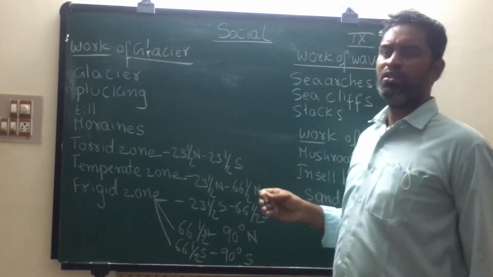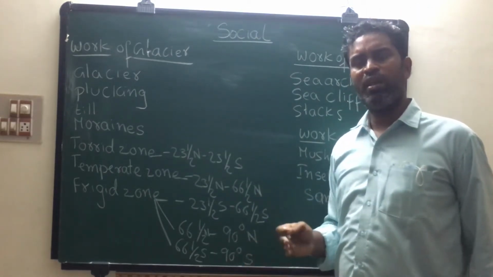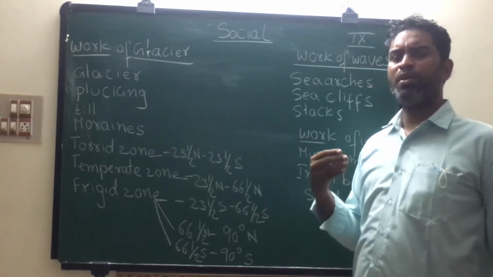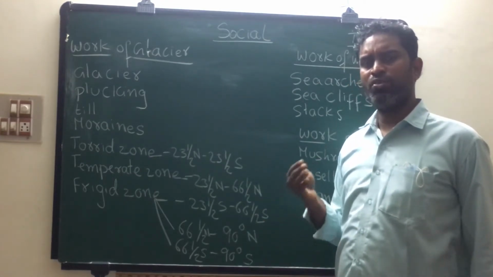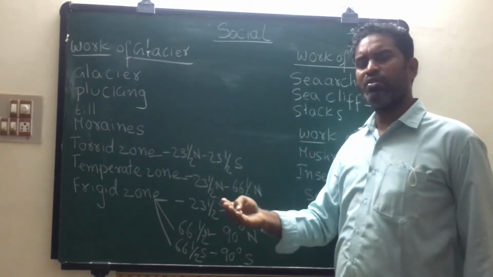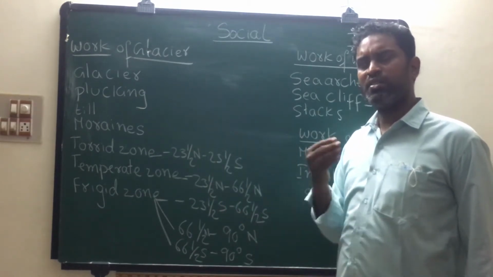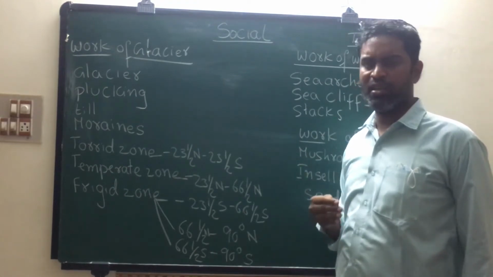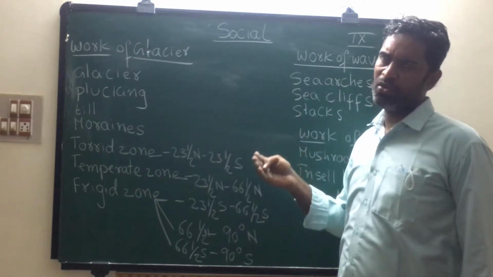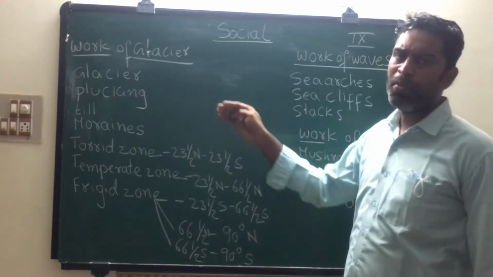Students, we know that 0 degrees latitude is called the Equator, 23 and a half north latitude is called the Tropic of Cancer, 23 and a half south latitude is called the Tropic of Capricorn, 66 and a half north is called the Arctic Circle, 66 and a half south is called the Antarctic Circle, 90 degrees north is called the North Pole, and 90 degrees south is called the South Pole. These are all important latitudes.